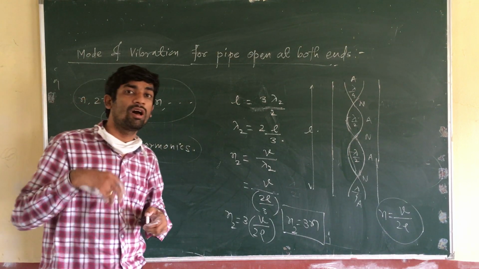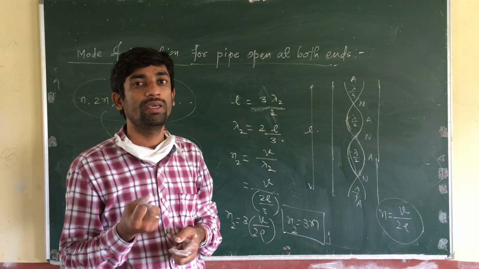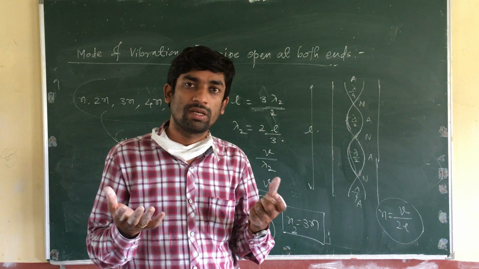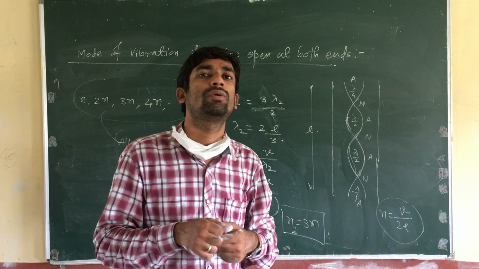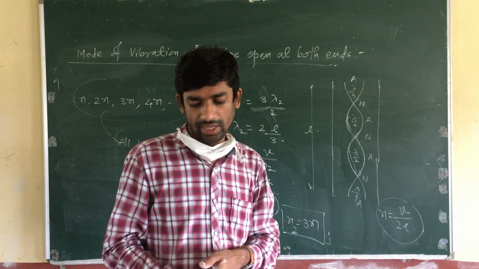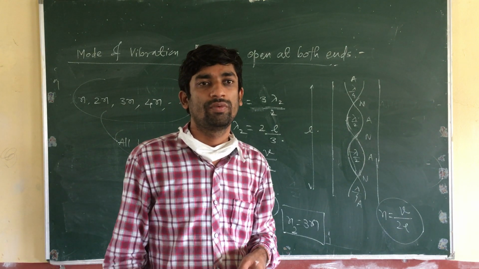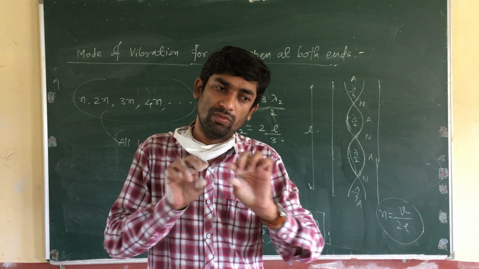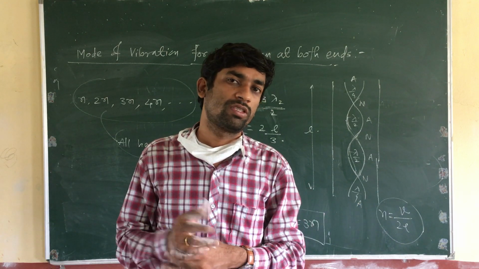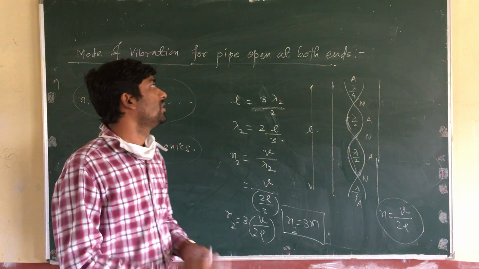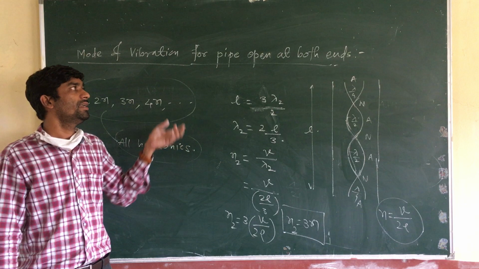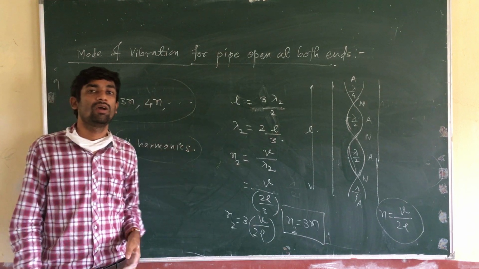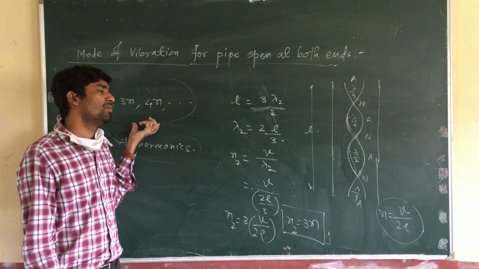If all harmonics are there, the sound will be pleasant, very good to hear. That's why musical instruments that are open at both ends are very good.